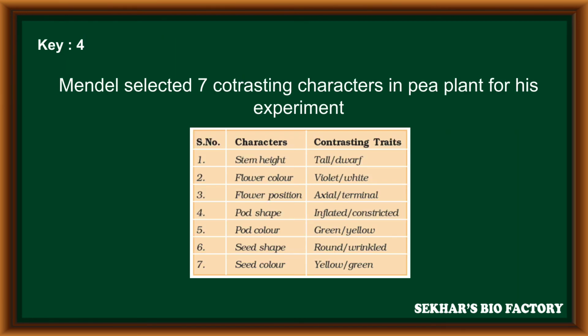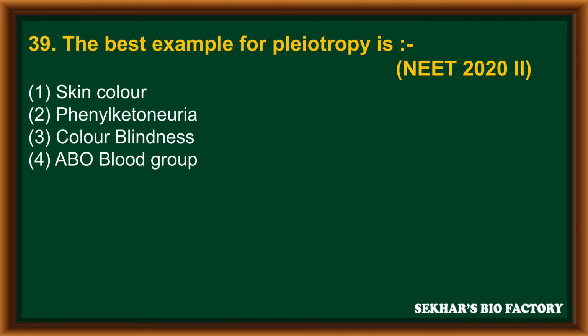So Mendel selected 7 contrasting characters in pea plant for his experiment like stem height, flower color, flower position, pod shape, pod color, seed shape and seed color. Question number 39. The best example for pleiotropy is. It is from NEET 2020 Phase 2. First option, skin color. Second option, phenylketonuria. Third option, color blindness. And fourth option, ABO blood group. The correct answer is second option, phenylketonuria.